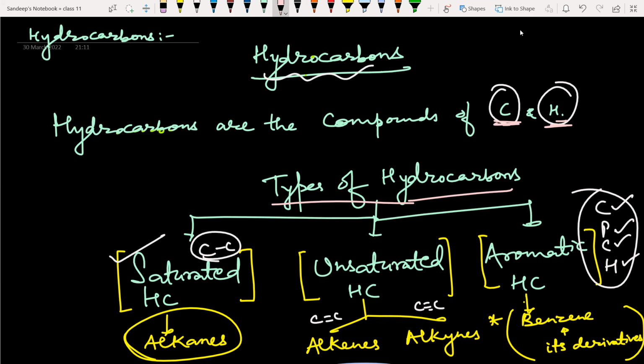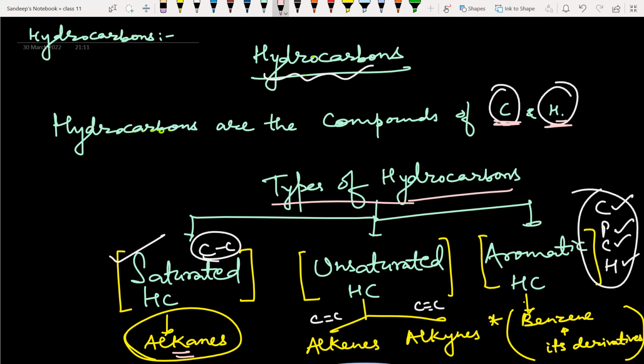Under saturated hydrocarbons, we have alkanes. In saturated hydrocarbons, you have only carbon-carbon single bonds. In unsaturated hydrocarbons, you have carbon-carbon double bonds as well as carbon-carbon triple bonds. If a double bond is there, they belong to alkenes. If triple bonds are present, then it belongs to alkynes.